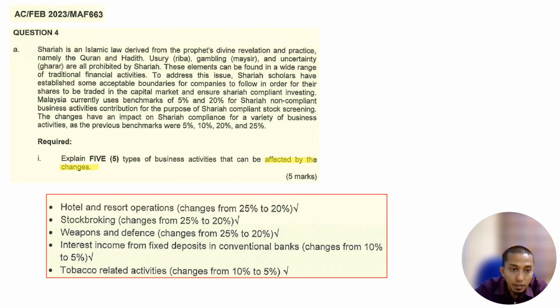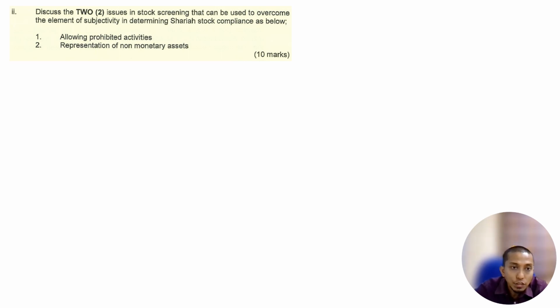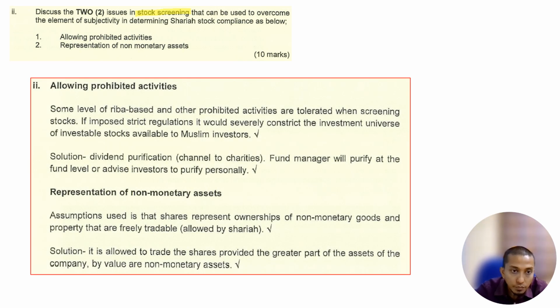The activities that are affected, this one is also in the slide: hotel, stockbroking, weapon, interest, and tobacco. So the next part, discuss two issues in stock screening. Again, the question is on stock screening that can be used to overcome the element of subjectivity in determining Sharia stock compliance: allowing prohibited activity and representing the non-monetary asset.